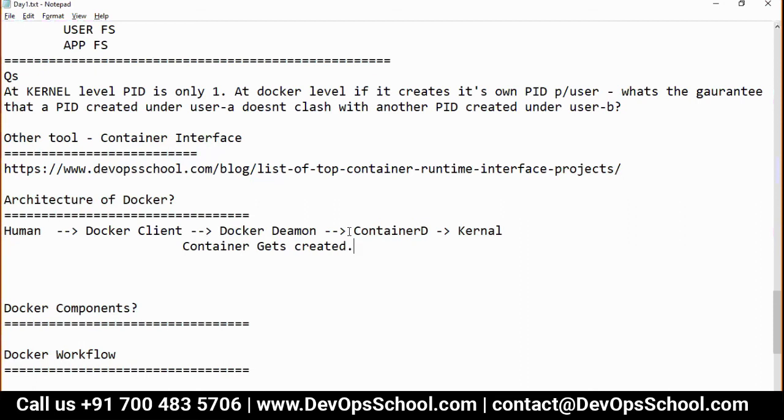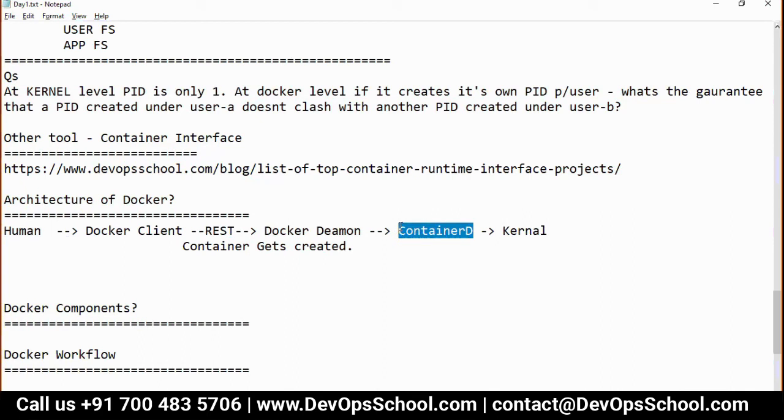Understand that? So here the question is, human connects to the Docker client. What is a Docker client? So Docker client is a tool which can receive all the commands passed by you. Now Docker client receives those commands and sends them to Docker daemon through REST APIs. Now Docker daemon receives that command and then sends it to containerd.